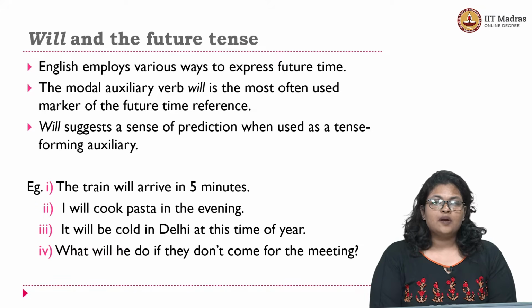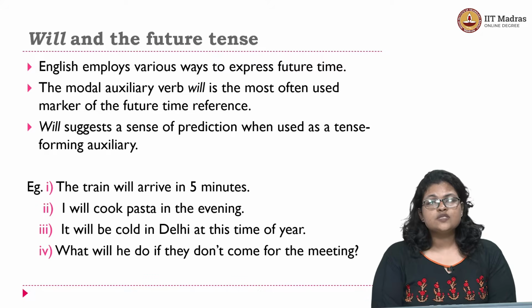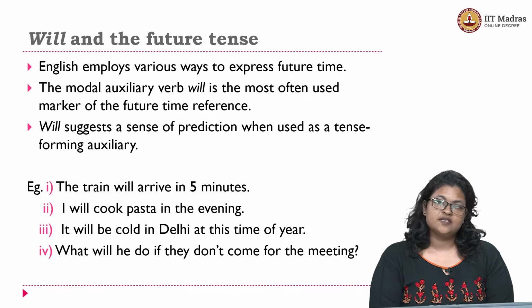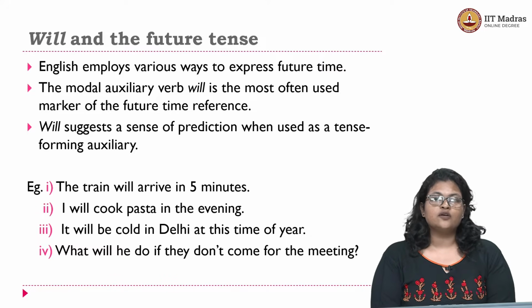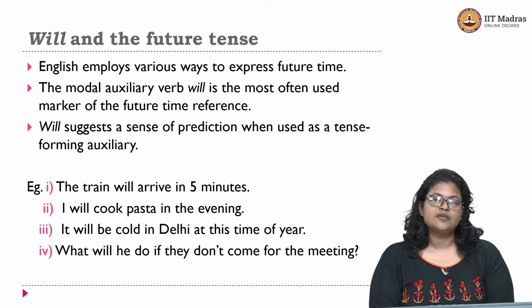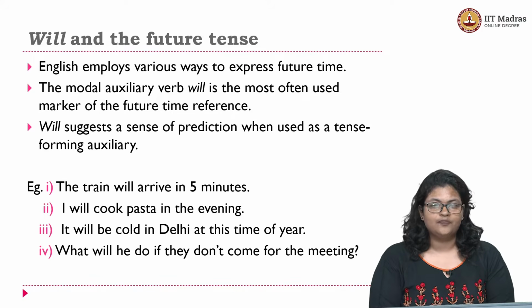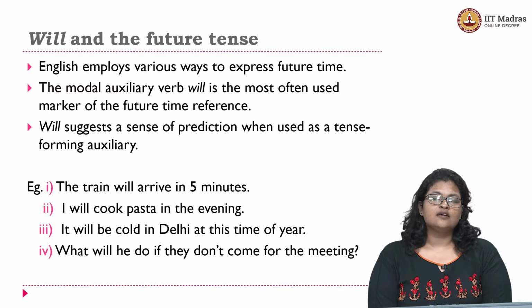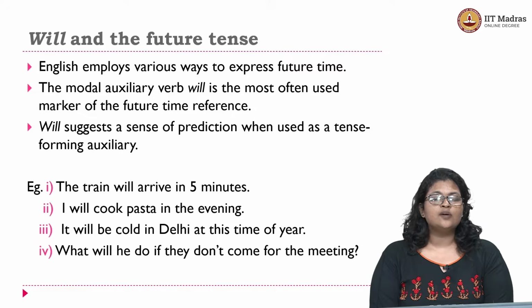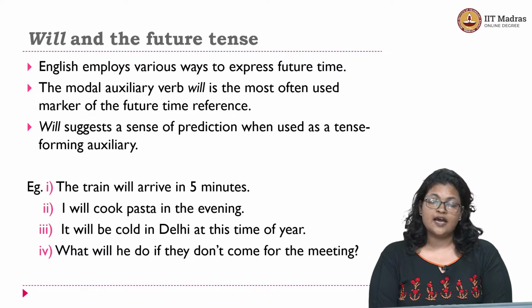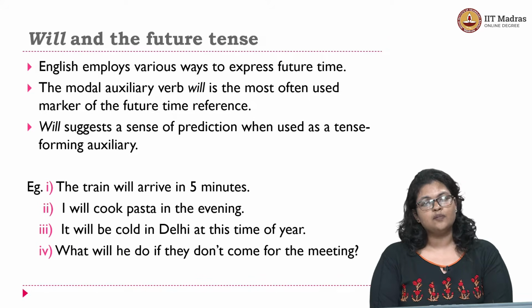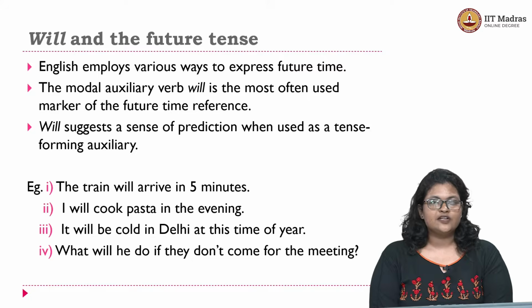We are going to talk about the future time and its expressions in English today. English uses various ways to express the future time, and the most explicit, or the most commonly used, marker of future time reference in English is the modal auxiliary verb will. It is important to understand the nuances of the verb will because, as mentioned, this is a modal auxiliary verb, and modal auxiliary verbs in English can have more than one meaning.